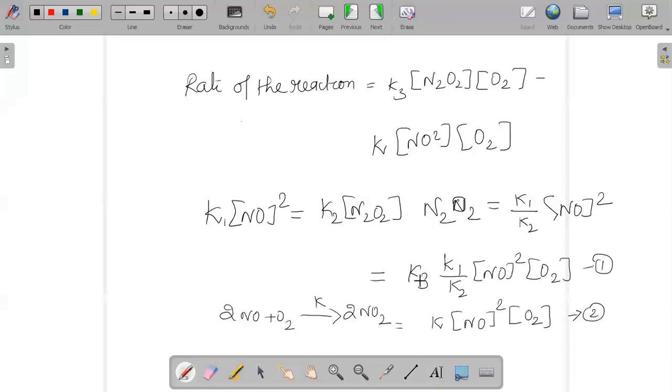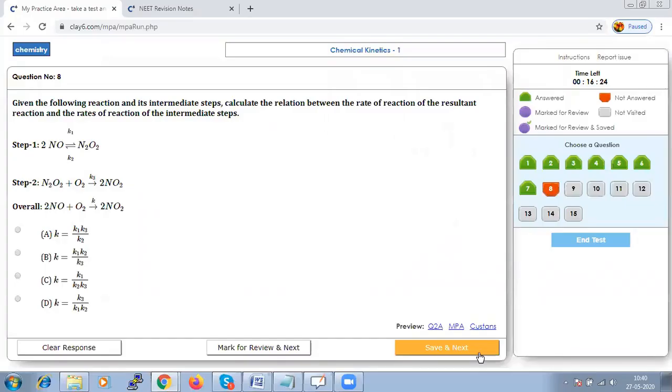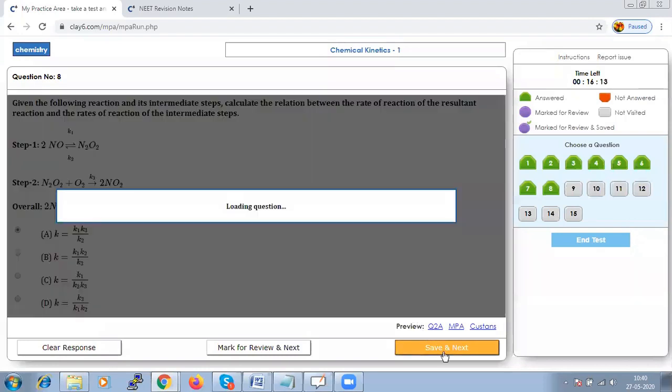Can we say that K will be equal to K1, K3 divided by K2? So this is the relation. K is equal to K1 K3 by K2. Hence our option A should be the right answer. Let us save that and go to next.